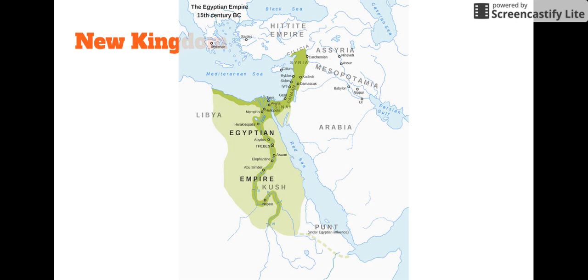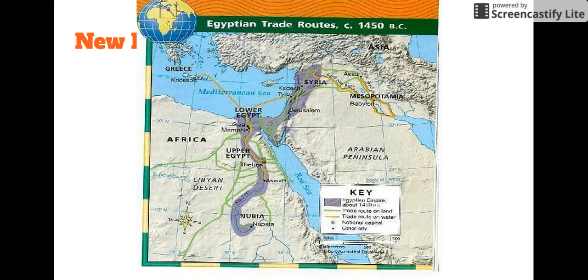So moving on, once the Hyksos are cleared out by Ramses, we get into the New Kingdom. In the New Kingdom, this is our biggest expansion. So not only do we have the Middle Kingdom area and the Old Kingdom, but they've expanded towards Mesopotamia, going all the way out to that Euphrates Sea and into Syria. So the New Kingdom is when Egypt is going to be at the height of their power. And they have this really complex trade route, which you can see here, as they go out to the island of Crete, and they're even able to go all the way into Mesopotamia.